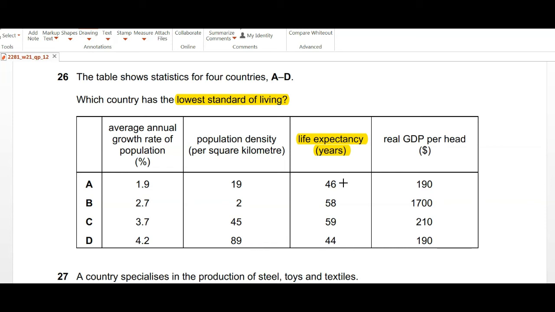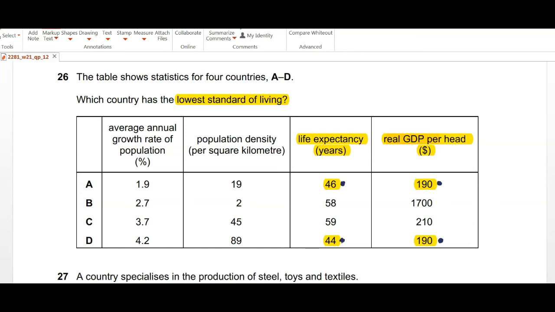Now there are only two values that are lowest in the given data, so there is 46 and 44, option A and D. Now the second thing that I'll look at is the real GDP per head. So real GDP for the country with a lower standard of living should be lower. However, in this case, we see that the options that we have chalked out both have the same real GDP value. Even for country A, that is 190, and even for country D, that is 190. So now, what is the third thing that I can look to compare?